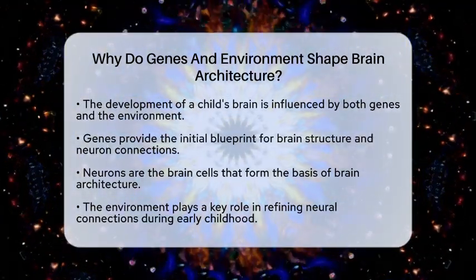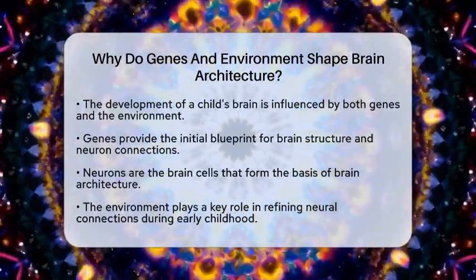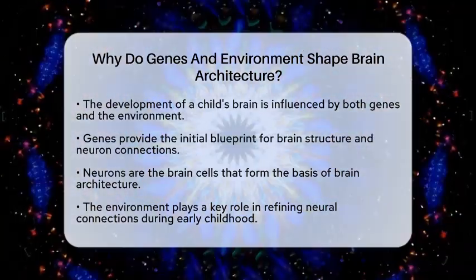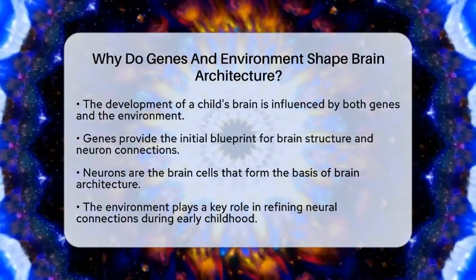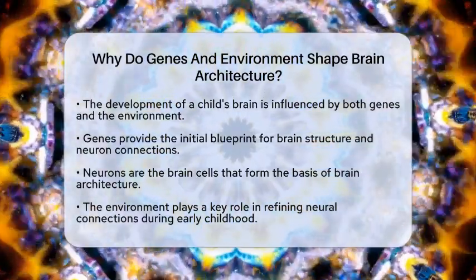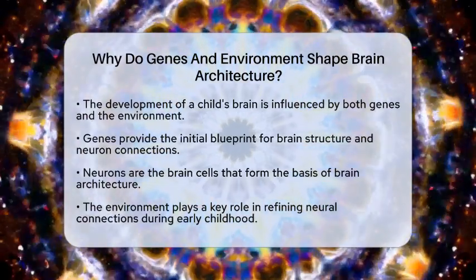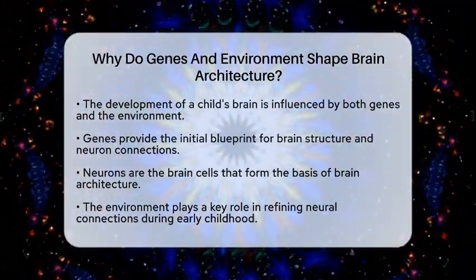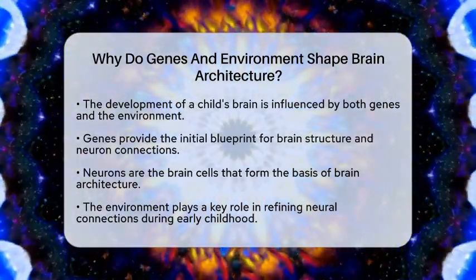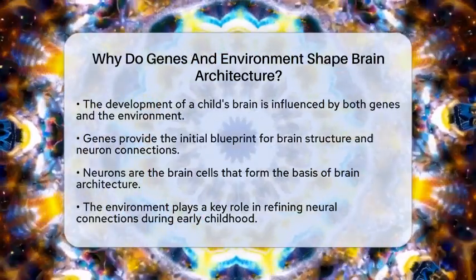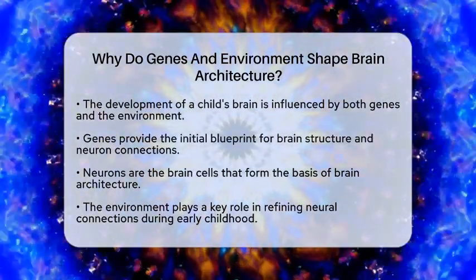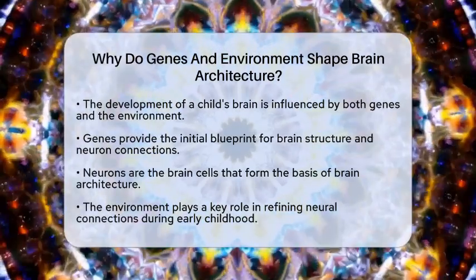Genes provide the foundational blueprint for the brain's structure and initial wiring. They dictate how neurons, which are the cells in the brain, are formed and where they connect. This genetic framework sets the stage for how the brain can develop and function. However, genes alone do not determine the final shape of the brain. The environment is equally important in refining and shaping the brain's neural connections.